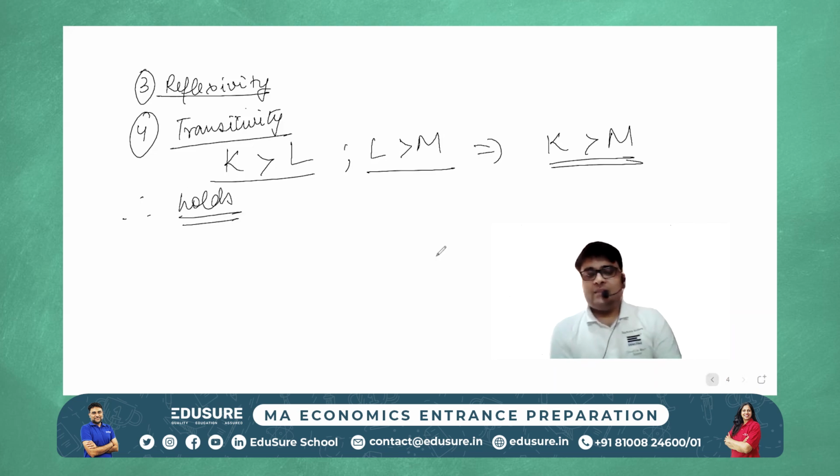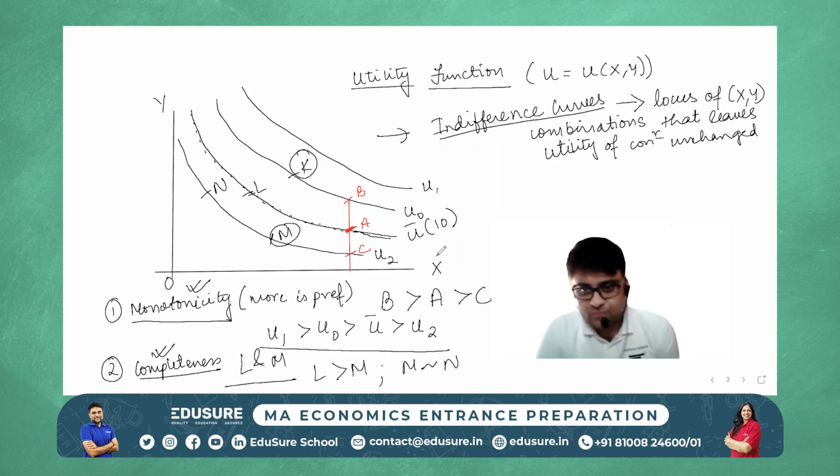So if I take any 3 points and I notice a relationship between them, K preferred over L, L preferred over M, K will be preferred over M. So the property of transitivity also holds when it comes to indifference curves.